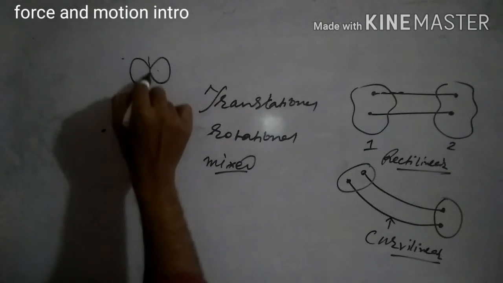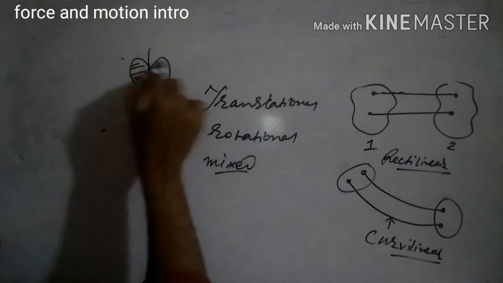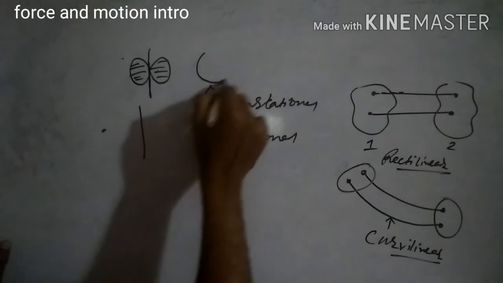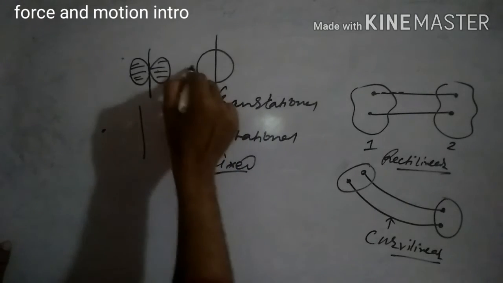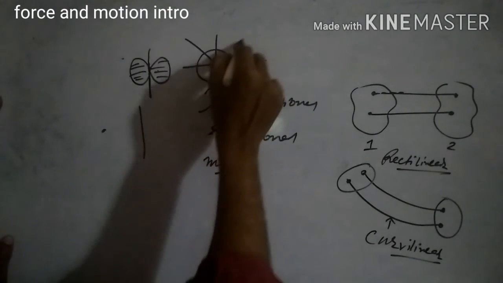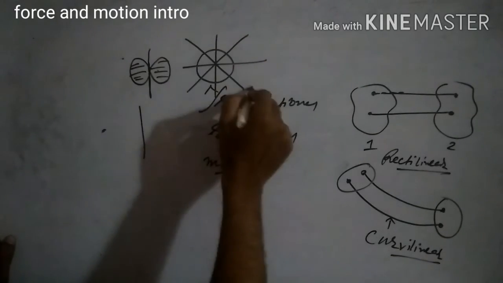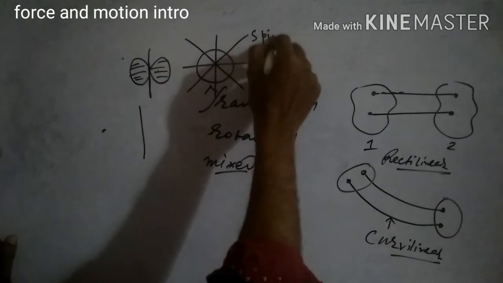Let this be an object, and this is the axis of symmetry with respect to which the two sides are equal. Let us take a letter O. So this is an axis of symmetry, this is also an axis of symmetry, whatever may be this type of axis of symmetry. So if it rotates with respect to such an axis, the motion will be called spin motion.